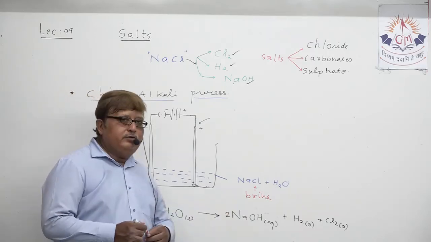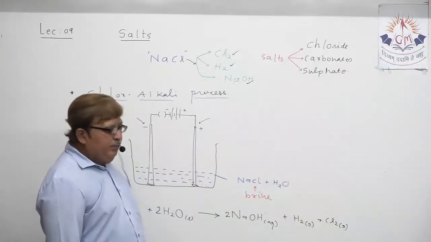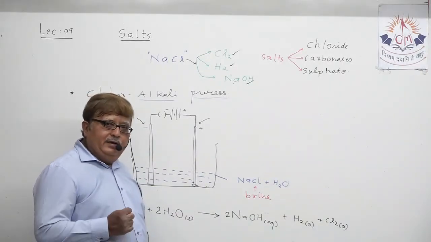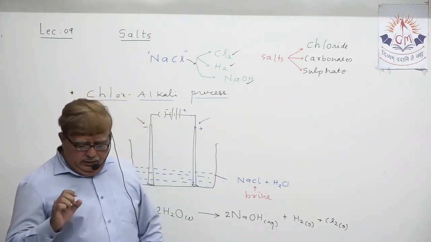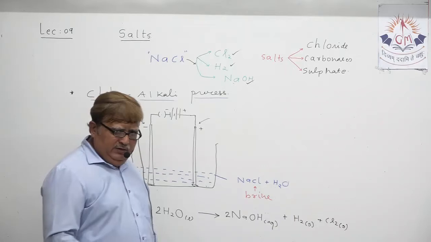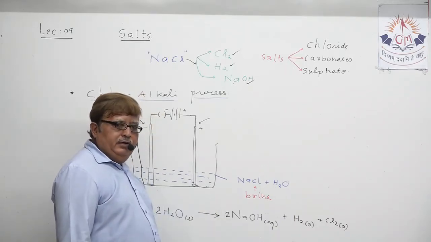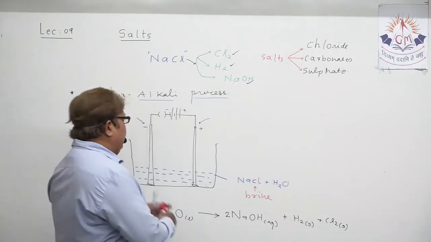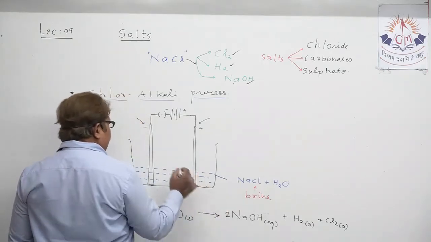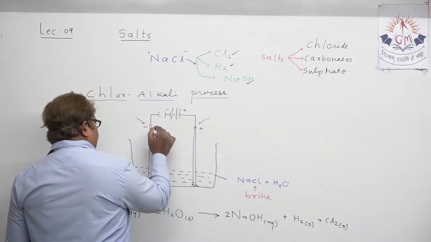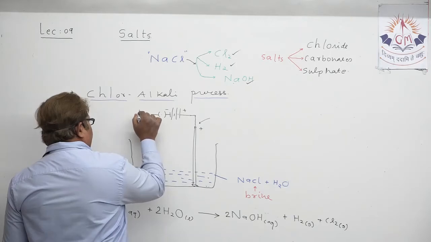So three products we obtain when electric current is passed through brine, that is sodium chloride solution. These three products are hydrogen gas, chlorine gas, and sodium hydroxide. My dear student, you should understand, hydrogen gas is obtained here at the cathode. Mind this.